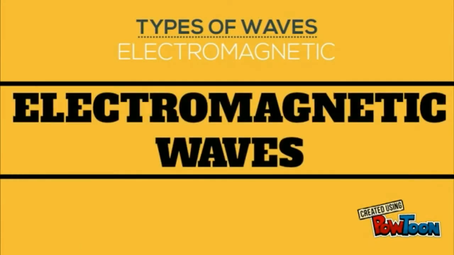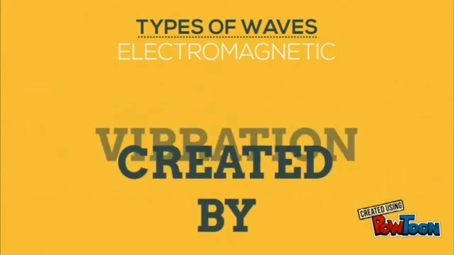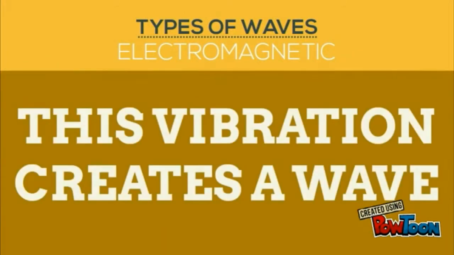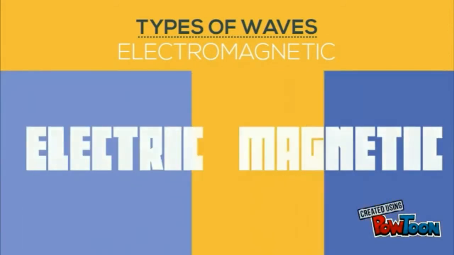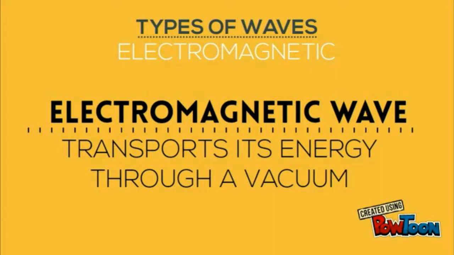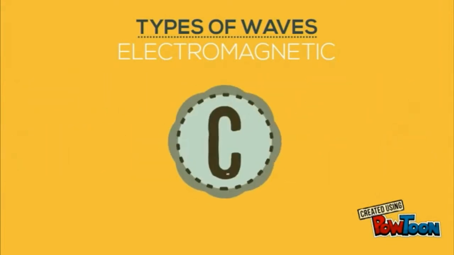Electromagnetic. Electromagnetic waves are waves which can travel through the vacuum of outer space and are created by the vibration of an electric charge. This vibration creates a wave which has both an electric and a magnetic component. An electromagnetic wave transports its energy through a vacuum at a speed of 3.00 times 10^8 meters per second, a speed value commonly represented by the symbol c.